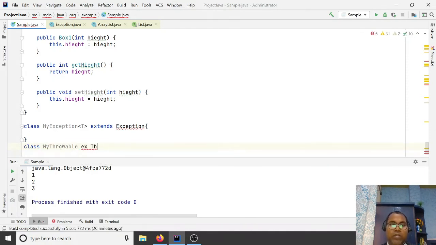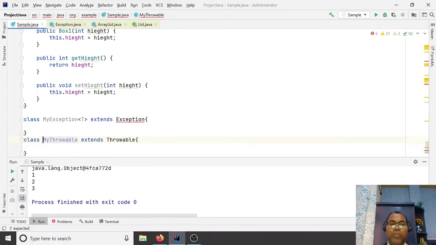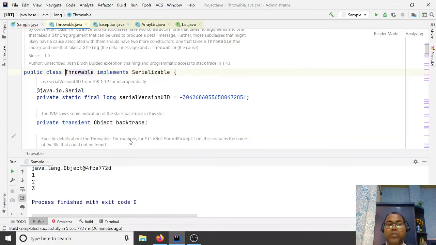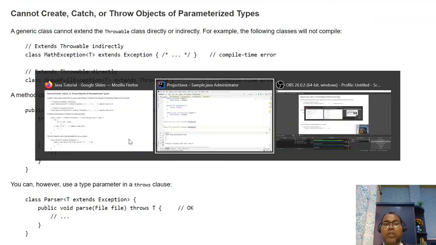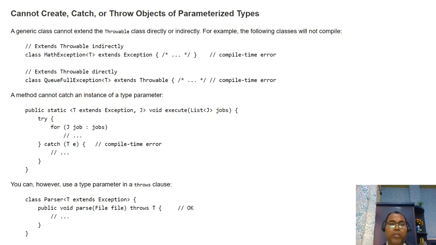Extending Throwable is allowed, but if you try to make a generic here, it's not allowed because Throwable does not support generics. So please ensure that whenever you are writing your exception class, don't use generics. Also, you cannot catch any generic.